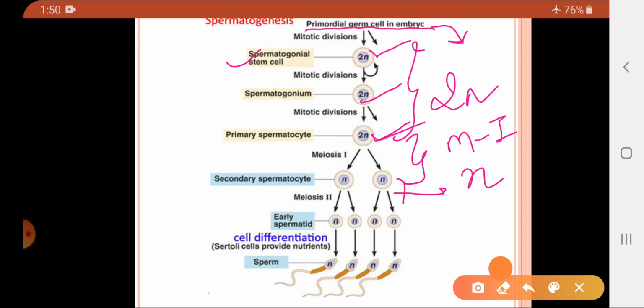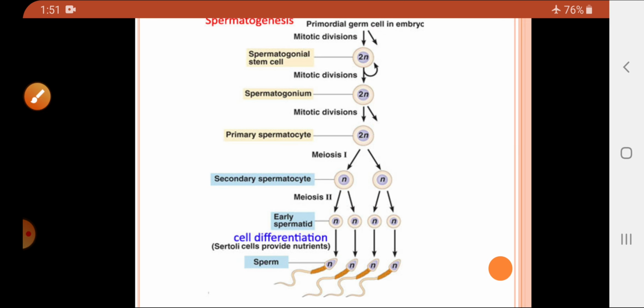Now this secondary spermatocyte also undergoes meiotic division 2 and it results in the formation of spermatids. Now these spermatids again are which type of cell? Haploid cells. Now these spermatids, by cell differentiation, that is due to the movement of the organelles, get converted into sperms, and this process is called spermiogenesis.